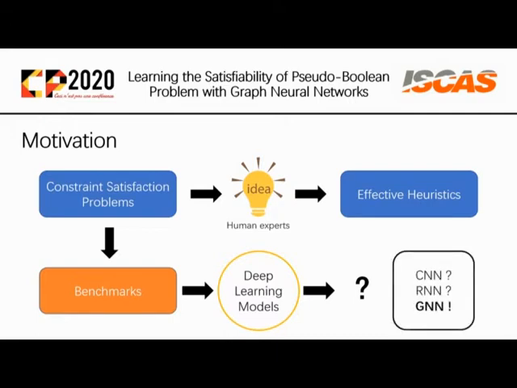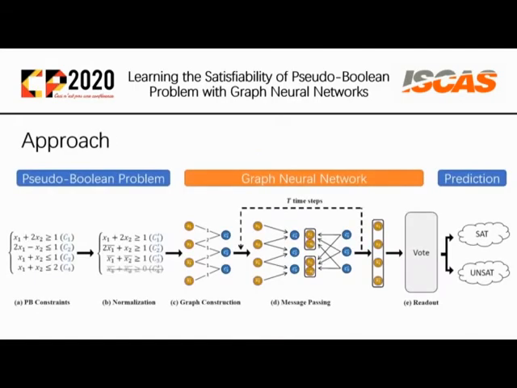An important question is the choice of model. Compared with convolutional neural network and recurrent neural network, we believe graph neural network is a promising choice. More specifically, we choose to learn the satisfiability of pseudo-Boolean problem. We believe it provides an important setting for investigating the capability of graph neural network in extracting features of CSPs with numerical constraints. Our GNN model contains 4 parts: normalization, graph construction, message passing, and readout.